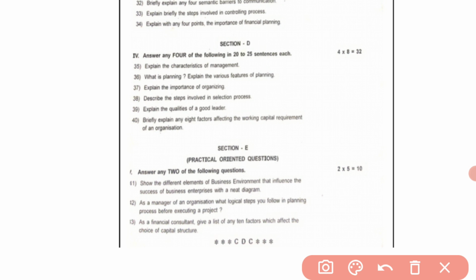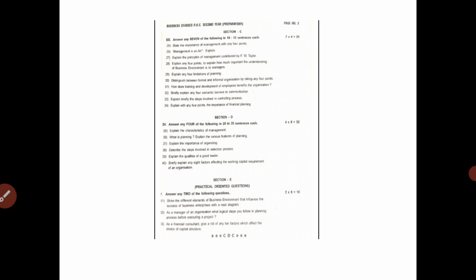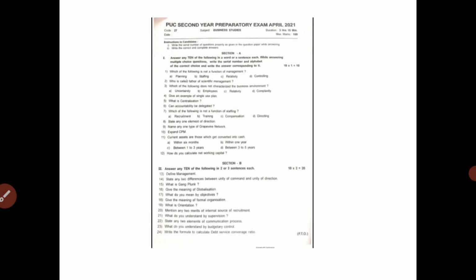So this is about the question paper. Before writing the answer paper, you have to thoroughly read the question paper and identify whether you know the answer to each question or not. After that, start writing the answers in a systematic way. Let us see the section A and section B answers in today's class.